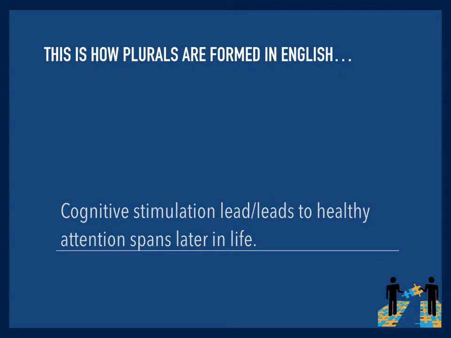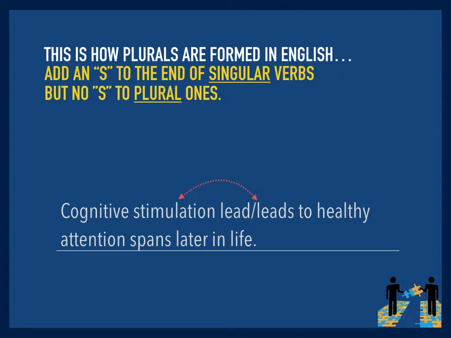All right. This is also how plurals are formed in English, with action verbs. Cognitive stimulation lead, or leads to healthy attention spans later in life. So we add an S to the end of singular verbs, but no S to plural ones. Now that sounds super confusing, because you would think that you add an S to make it plural. I am sorry this is confusing, but English grammar is sometimes very confusing, as we saw with apostrophes.